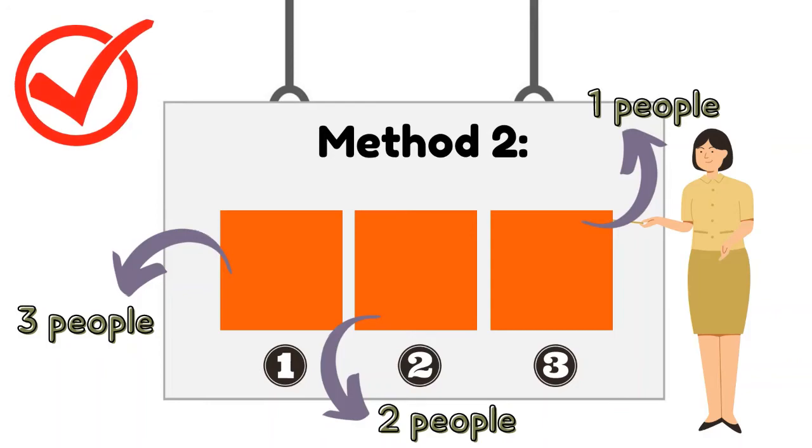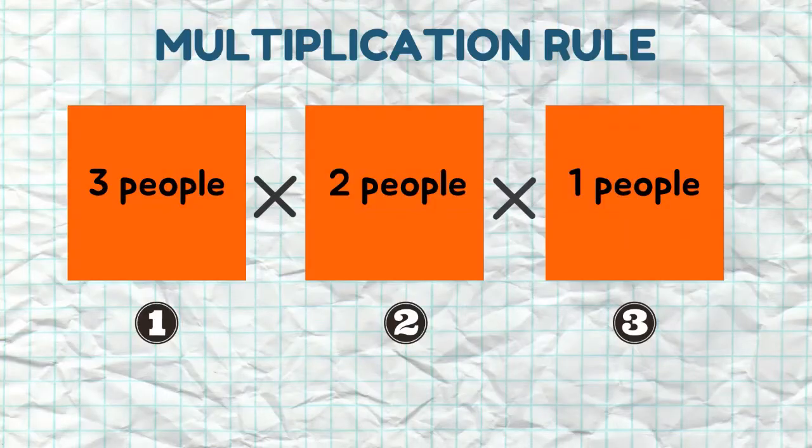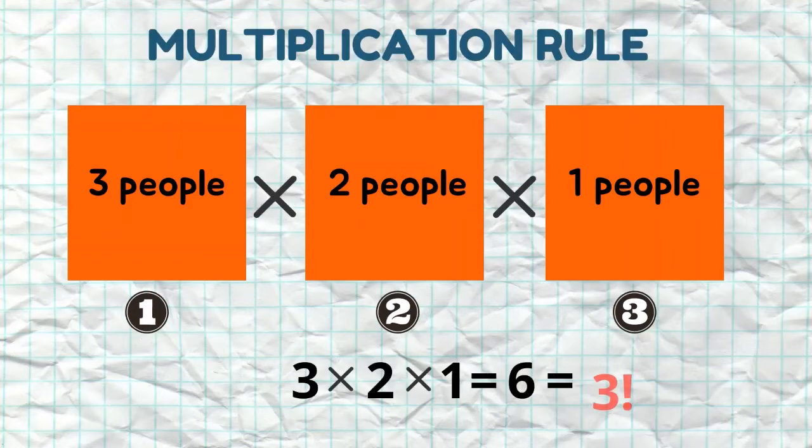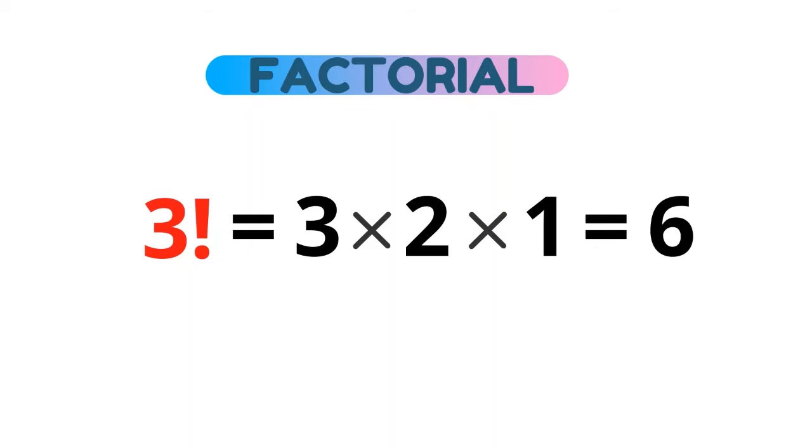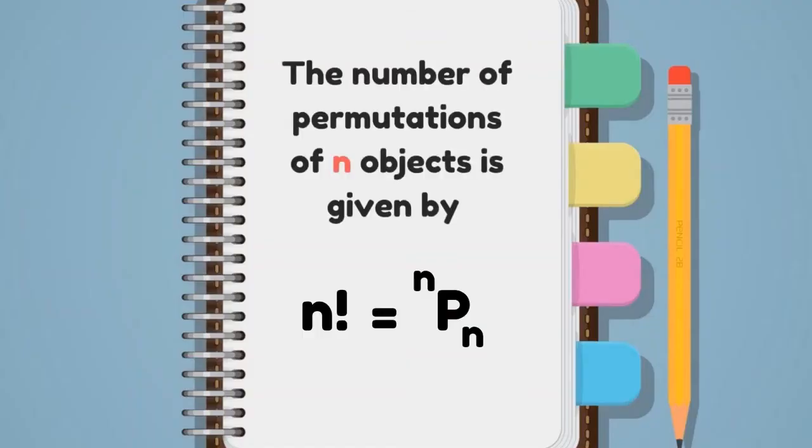That's correct, Ahmad. Yay! Then what we do to find the number of ways to arrange all these people without repetition, or what we call the number of permutations, is use the multiplication rule, where we just multiply the choices for every seat. And we get the answer 6, or 3 factorial. 3 factorial means that we start with the number 3, then multiply by each number less than it, down to 1.